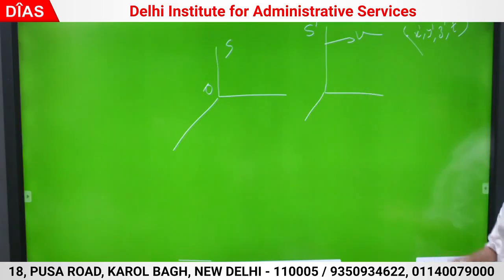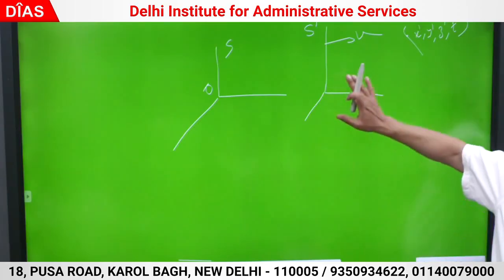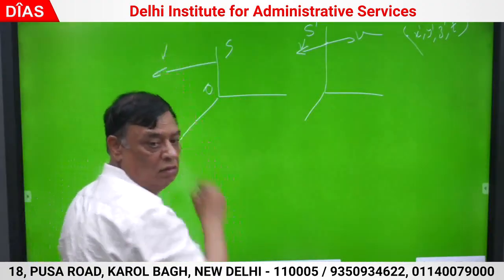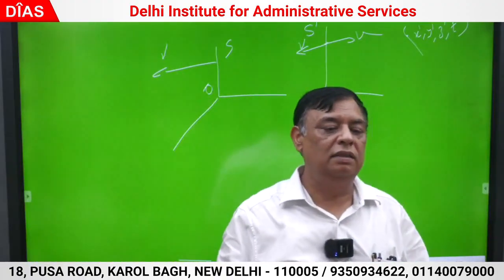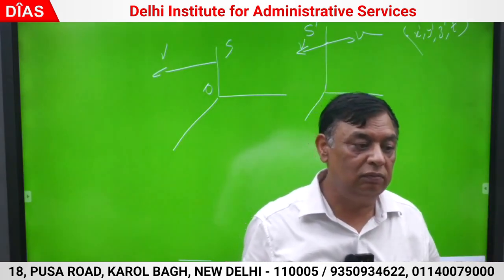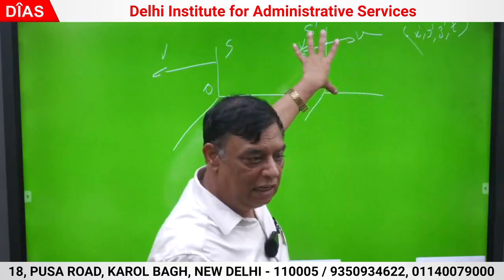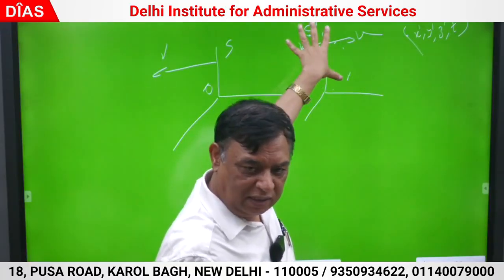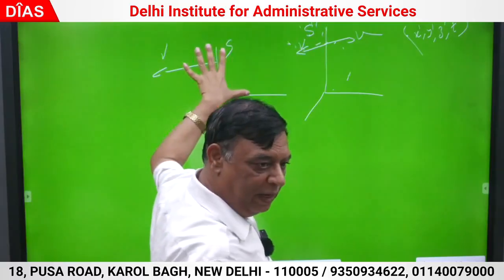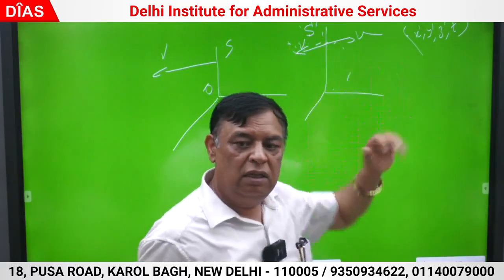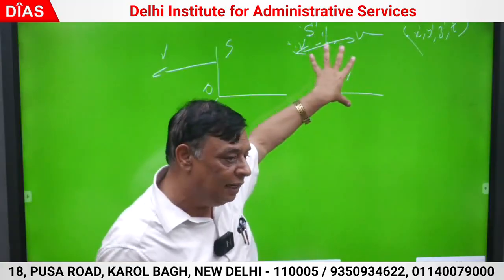How will I make it rest? Impose the velocity minus v. Put minus v on this. That means S with respect to S dash is moving by velocity minus v. I have imposed the velocity minus v, so this becomes rest, zero. But the other frame is moving by velocity minus v with respect to S dash. Correct. Now this frame behaves like a stationary frame.